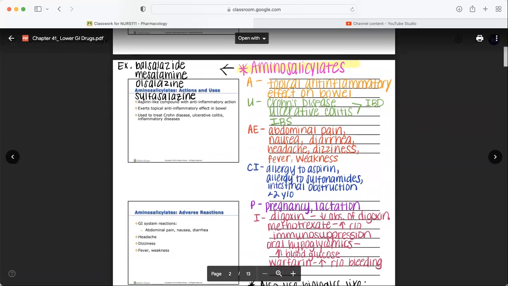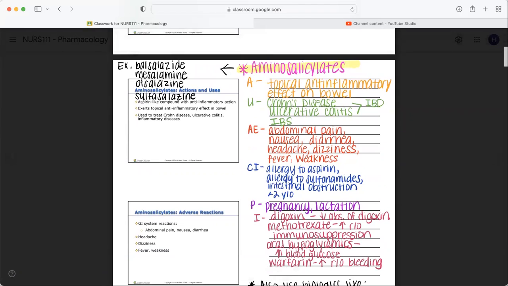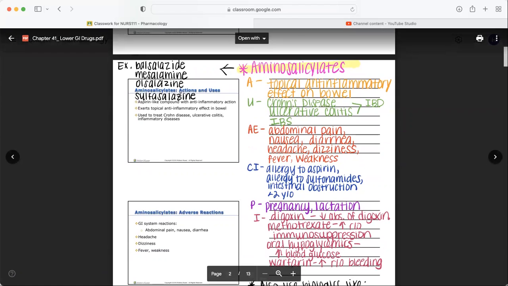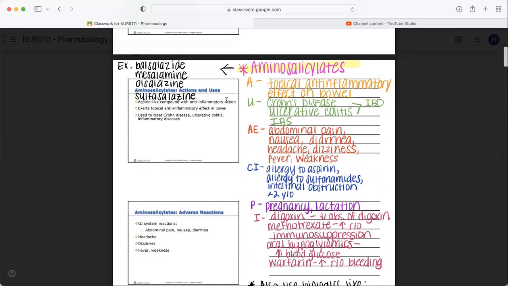Aminosalicylates. So balsalazide, mesalamine, olsalazine, and sulfasalazine. Oh, I'm going to try it again. Sulfasalazine. It's going to come out eventually. So balsalazide, mesalamine, olsalazine, and sulfasalazine. Okay, there we go. If you have any questions about how to pronounce any of these medications, there is a pronunciation guide, thankfully, in the back of every chapter, because you're not going to get it from me. It's so hard to get some of them out of my mouth.